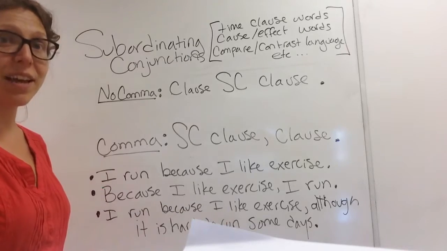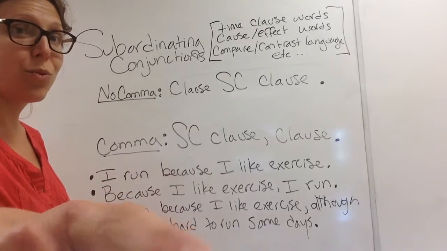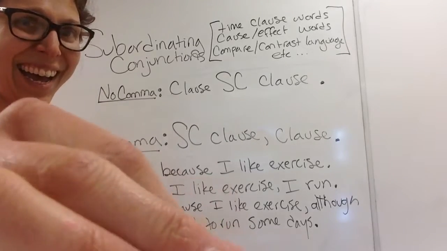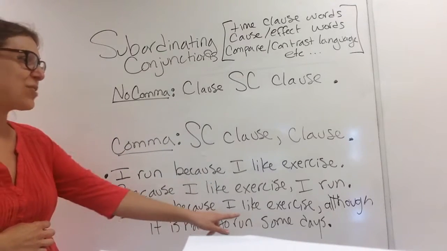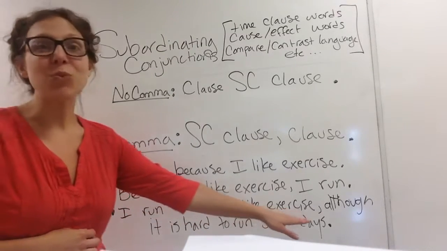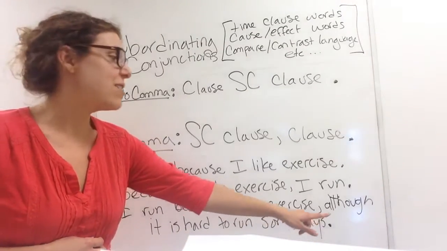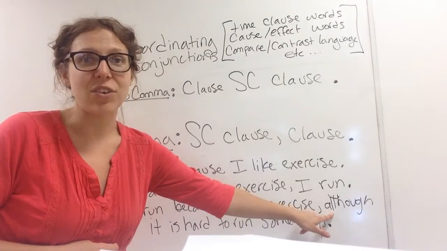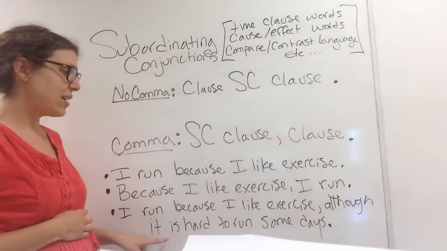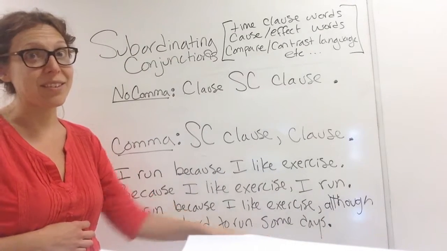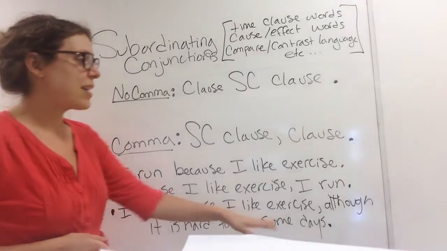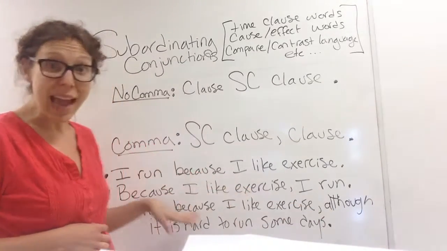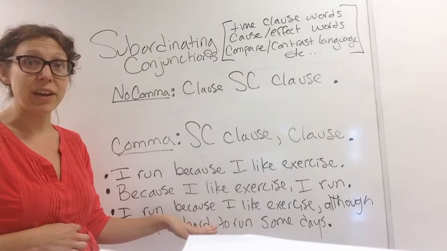Ooh, I just noticed that you can't see it. Okay, I run because I like exercise, and then I have this comma here and another subordinating conjunction, although it is hard to run some days. In this sentence, I'm doing something a little special. I'm adding some kind of opinion after the original sentence is finished.